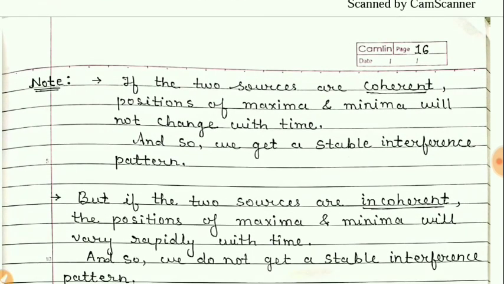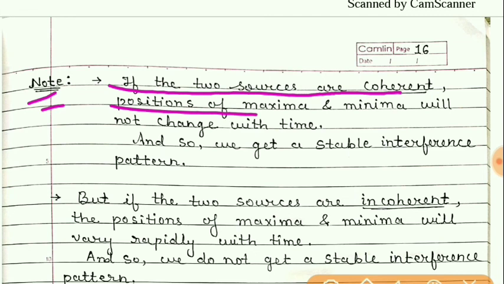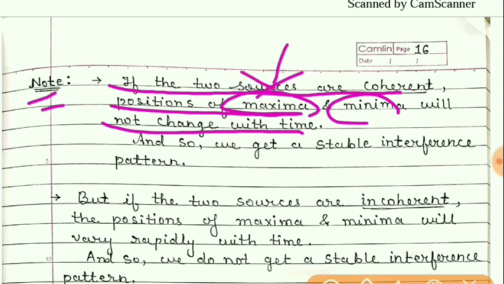Now students, some important notes related to the topics we have studied. If the two sources are coherent, the positions of maxima and minima will not change with time. Maxima means constructive and minima means destructive, and their positions are not going to change with time.